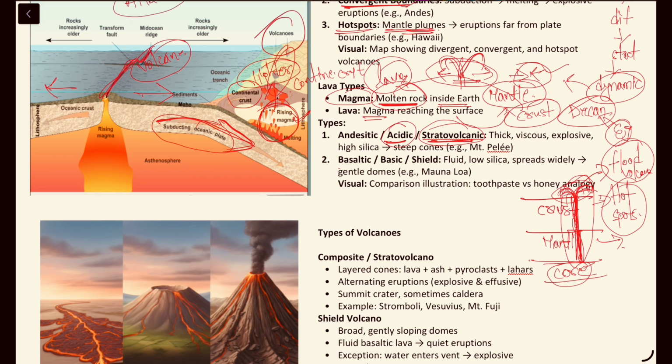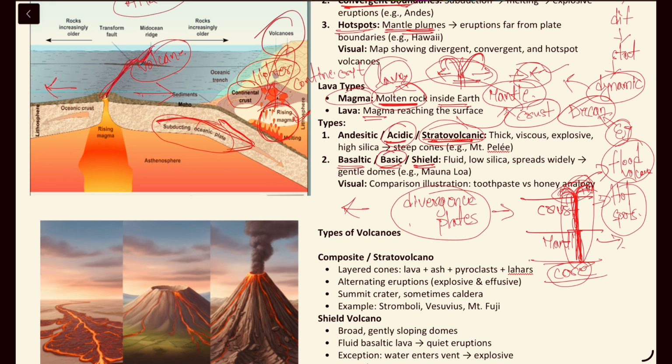And we can see the basaltic or basic or shield volcanoes, where the lava is basic in nature. So we can see these sorts of lavas in the divergent plates. So what's happening in these divergent plates? When the plates are moving away from each other, right?